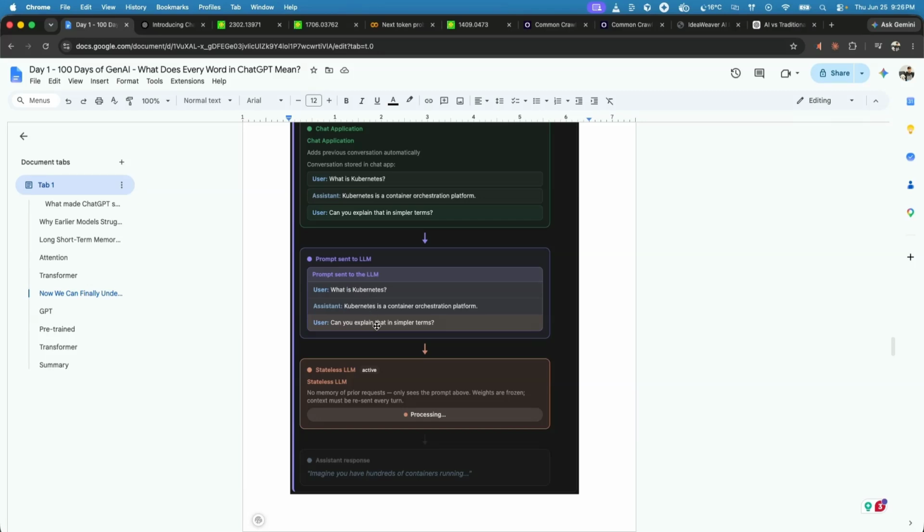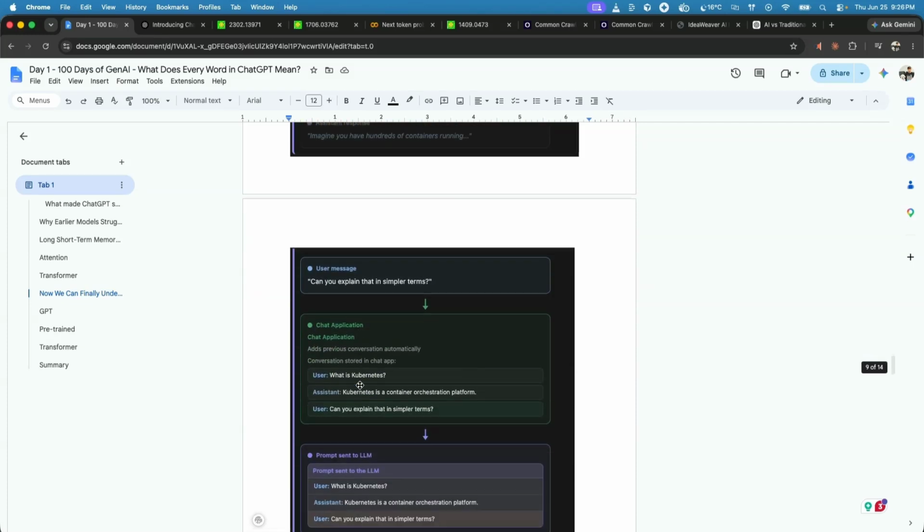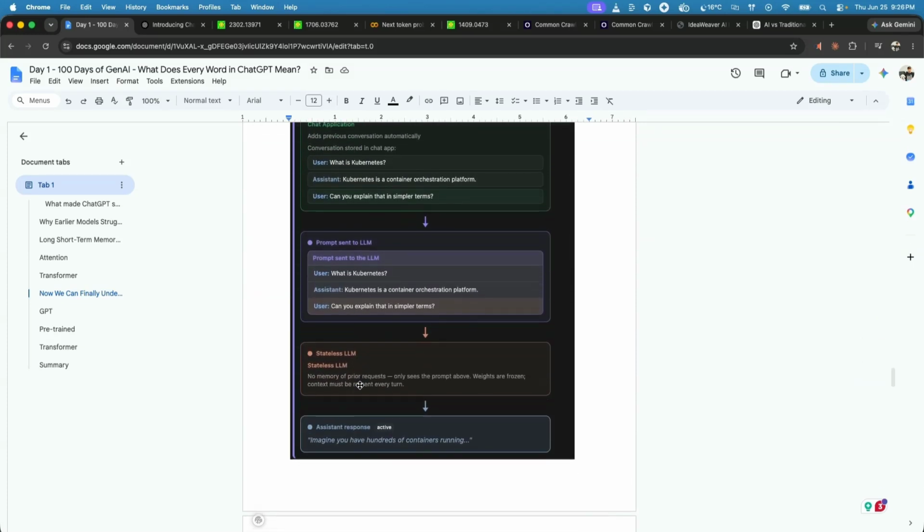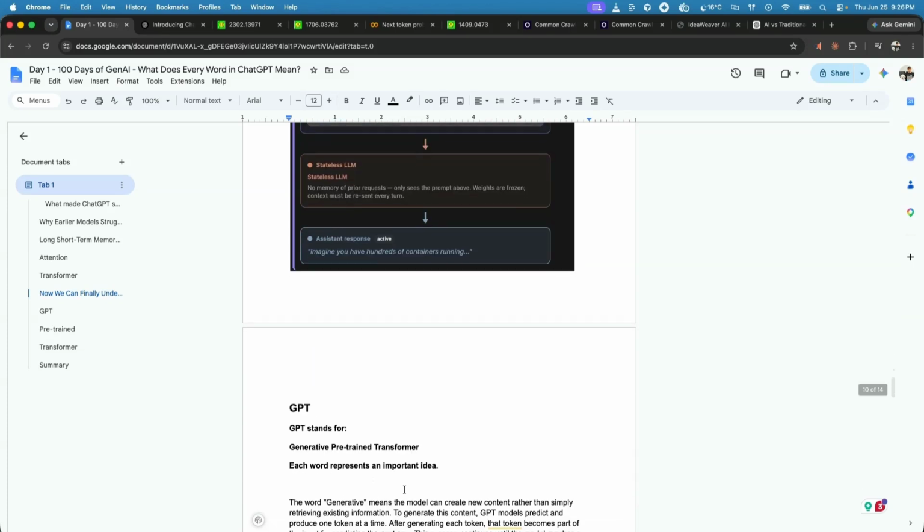So that is an important point to remember: LLMs are stateless. They don't maintain any state, but the big labs like OpenAI or Anthropic build a memory system around it. That memory holds the information, and when we ask a question like, can you explain that in simple terms, the previous question is added along with it and passed to the LLM.